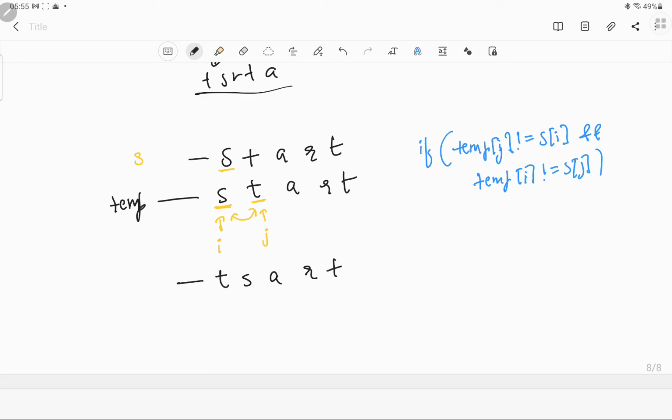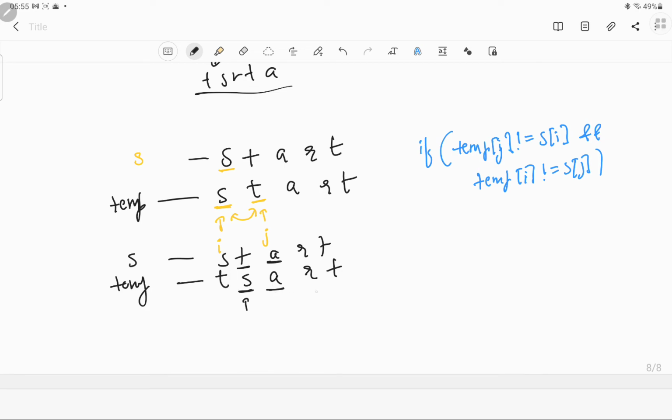TSART, like so. Now we go to the second character and then we again check whether this is temp only, whether, let me just write the START here. Now we check whether S and the second character in both of them are same or not. Since it is not same, since we swapped it, we will just move ahead to the next character. And now we find A, which is same as the input string in the same position.